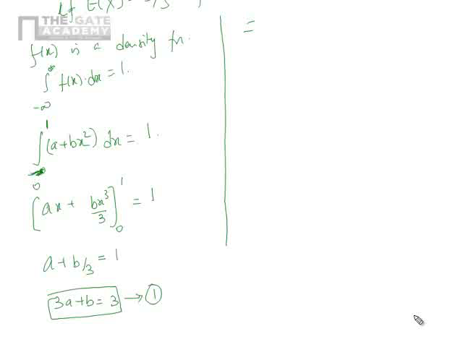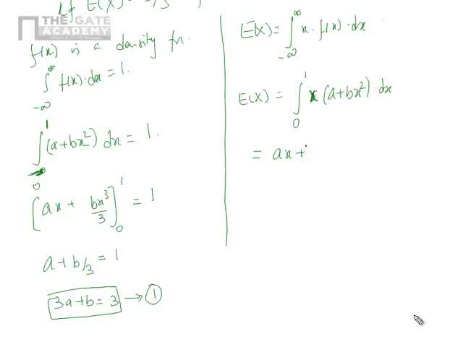Now what is E of x? E of x is nothing but the integral from minus infinity to infinity of x f of x dx. In the given case this is the integral from 0 to 1 of x into a plus bx square dx, which is ax plus bx cube. Integrating, we get ax square by 2 plus bx power 4 by 4 between the limits 0 and 1.